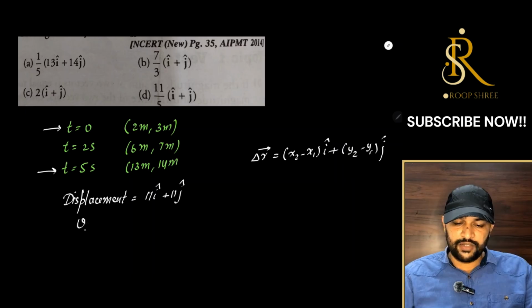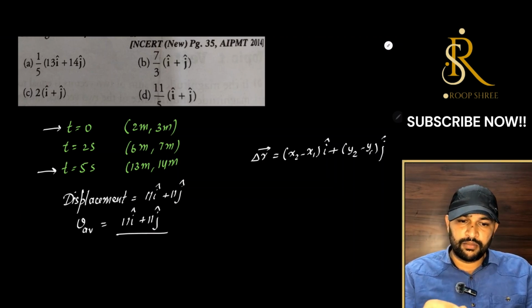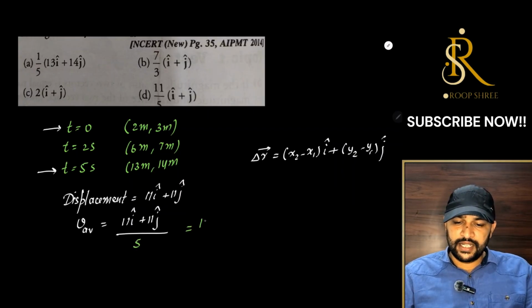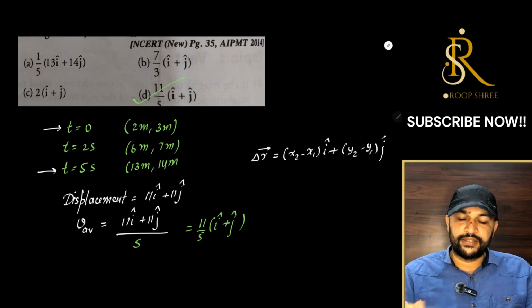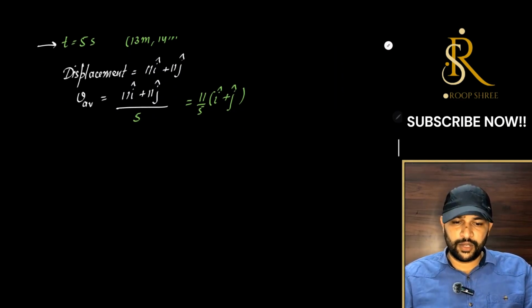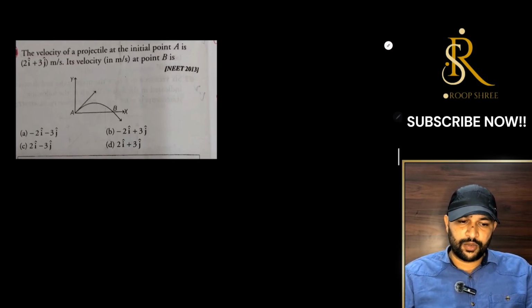And what will be the average velocity? Average velocity will be equal to this displacement 11 i plus 11 j, and whole divided by the total time to cover this. It is said from 0 to 5, so it is 5 seconds. So, we can take 11 by 5 common and you are left with i plus j, that is option D, we can directly see here. I hope this is clear, quite an easy problem. Let us move to our next problem.